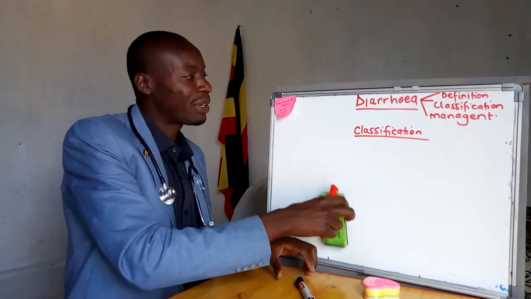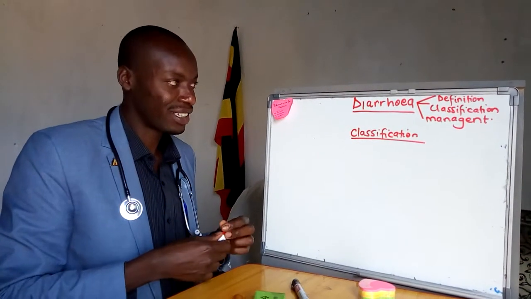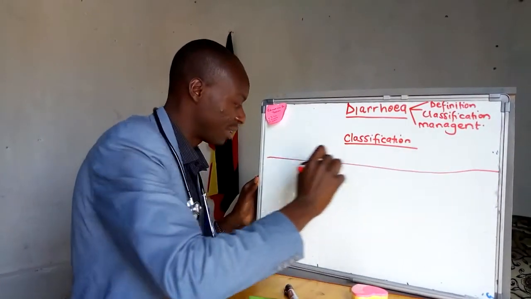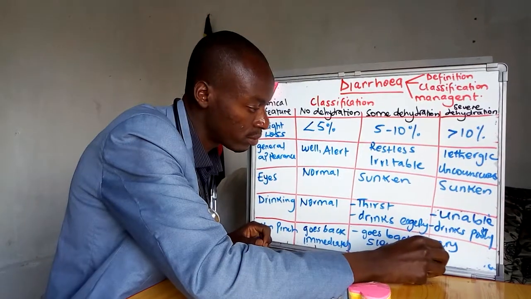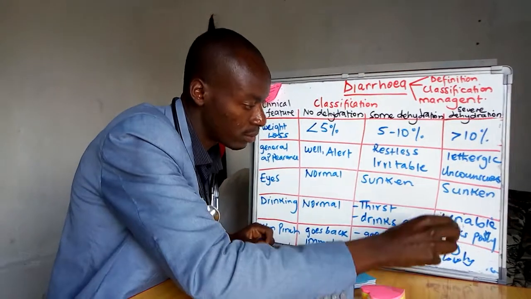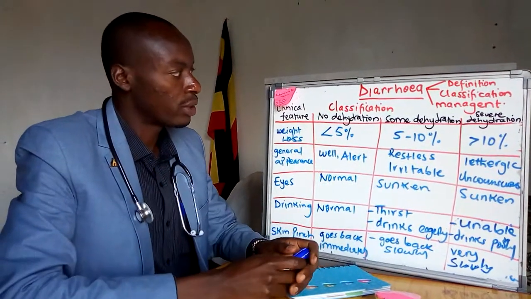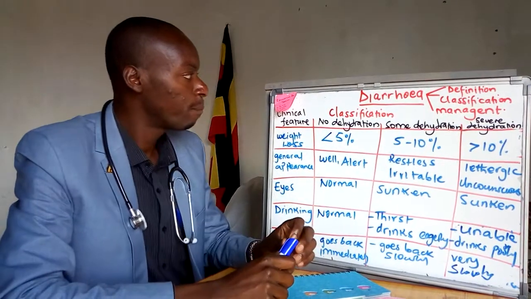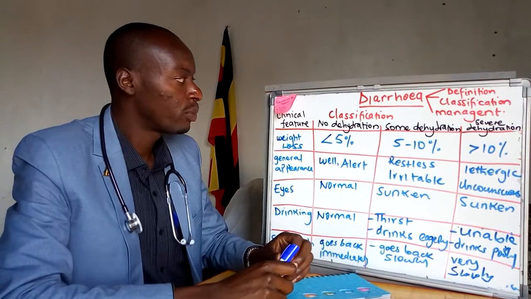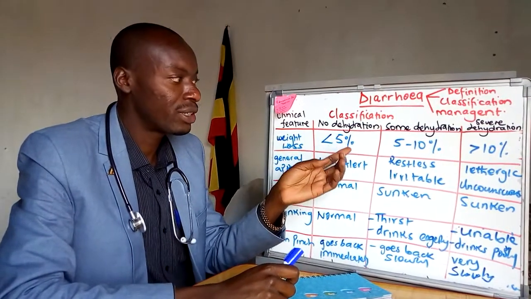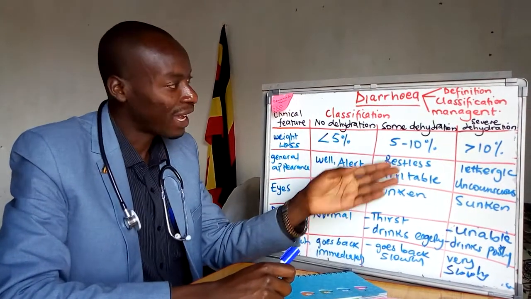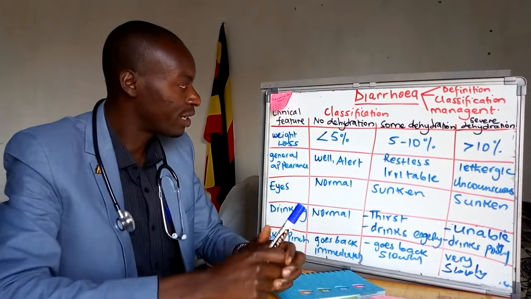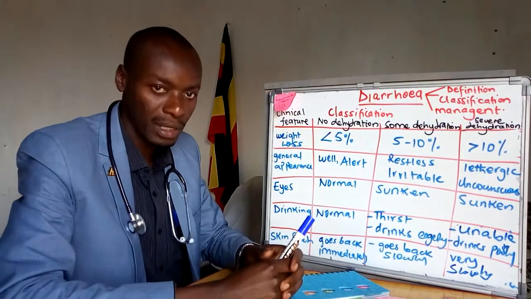So let me draw a table here of classification such that we can understand it far better. When we talk of classification, we can classify diarrhea under 3 categories: diarrhea with no dehydration, diarrhea with some dehydration, and diarrhea with severe dehydration. So let us see clinical features and then assessment.